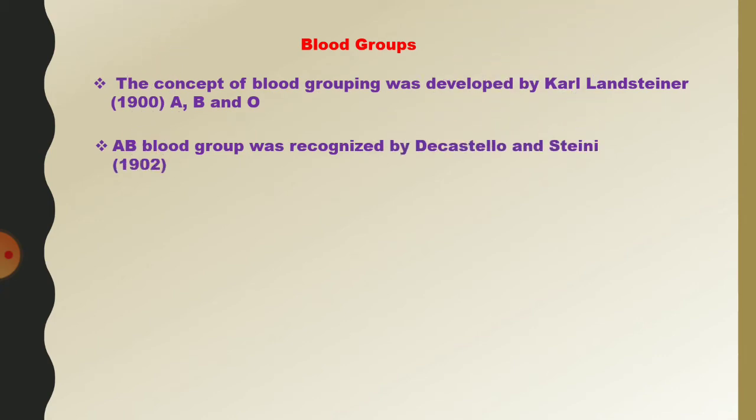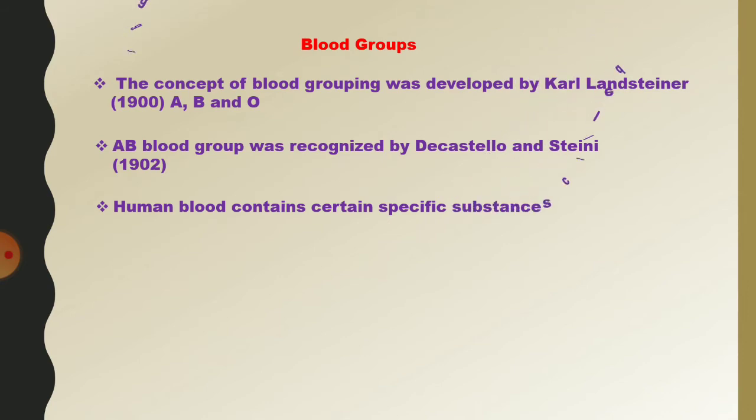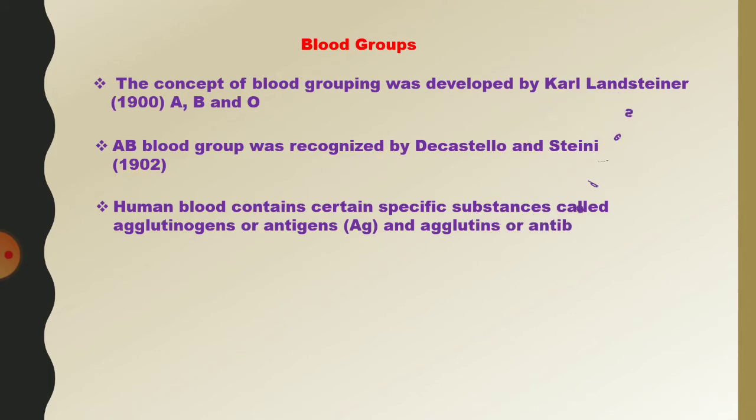Human blood contains specific substances called agglutinogens, or antigens, and agglutinins are antibodies. Antigens are present on the membrane surface of the RBC. Antibodies are present in the blood plasma.